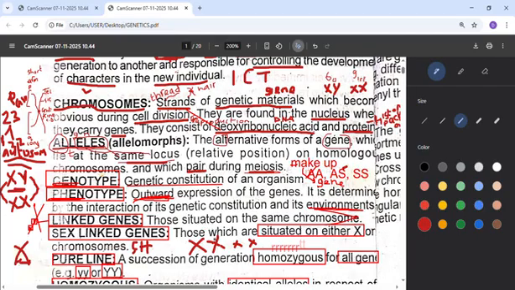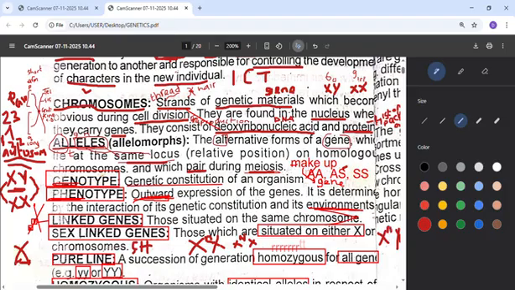So if someone is color blind, you will see a small letter n on the X. But if the person is normal, it will be a capital letter N. For example, for a man that is color blind, you will see XY, but on top of the X there will be a small letter n. So this person is color blind.